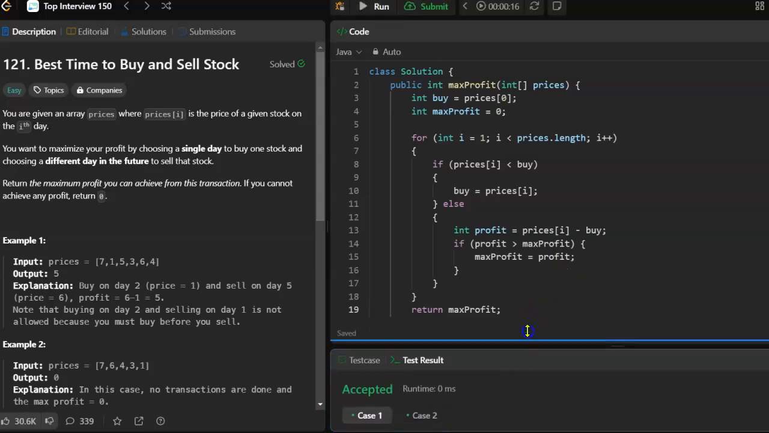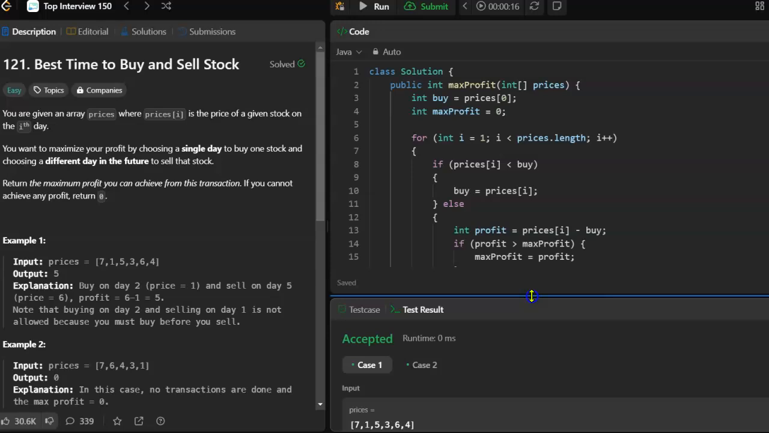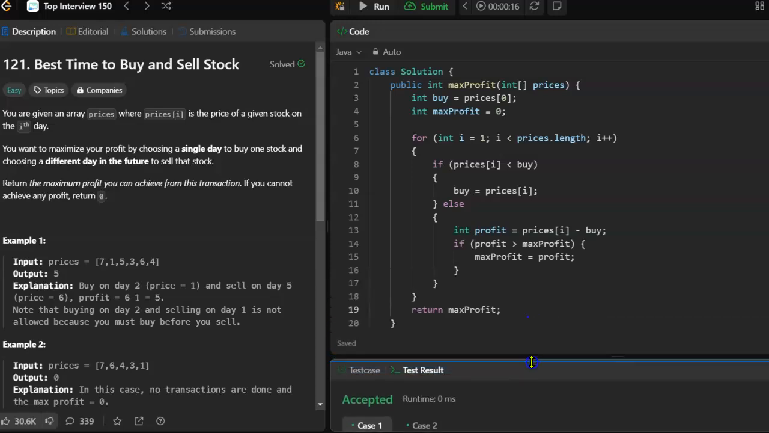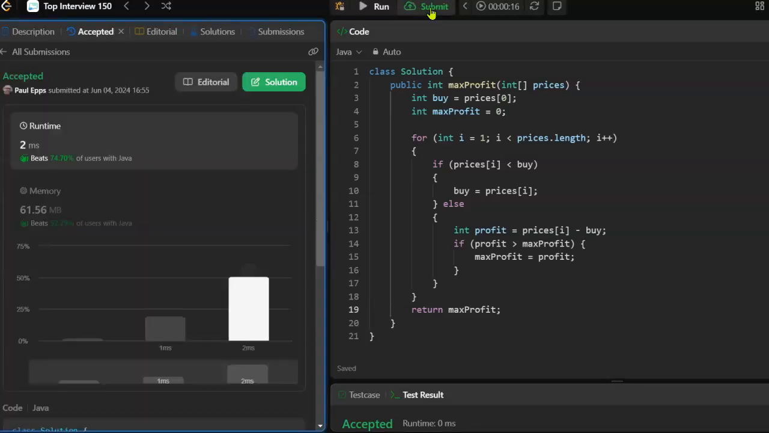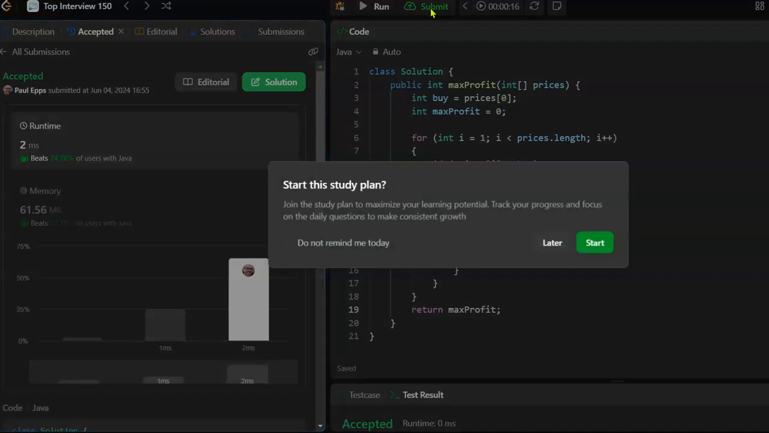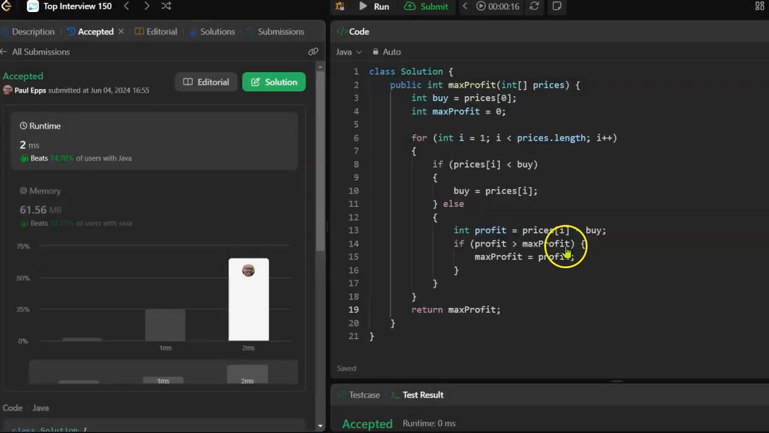Accepted. All right, so it passes the basic cases, but you know, past results are no guarantee of future performance. So let's go ahead and submit it. Submit. 2 milliseconds. 2 milliseconds. All right. So it's faster than most Java users.